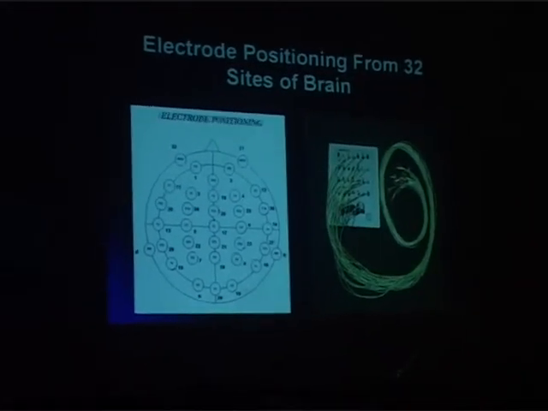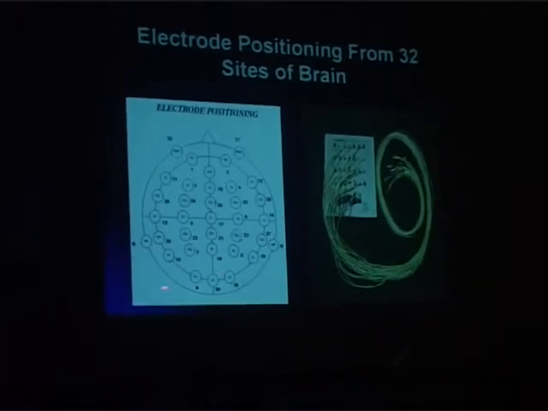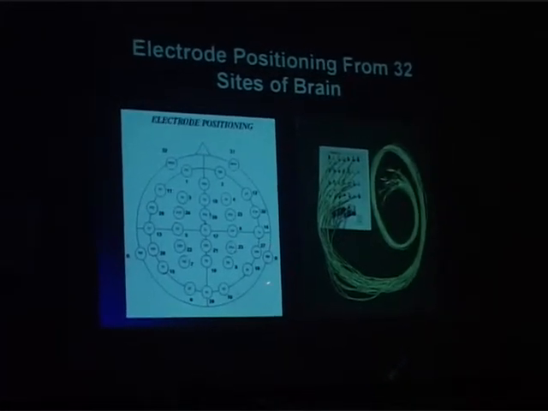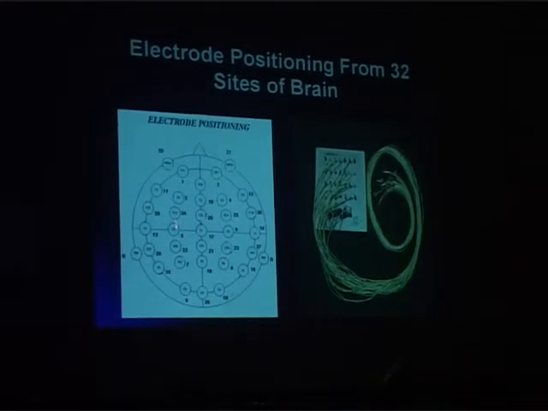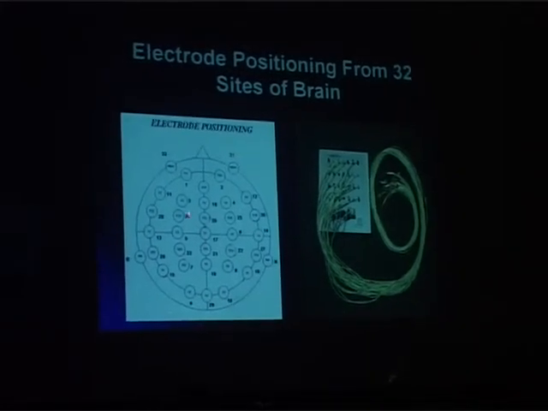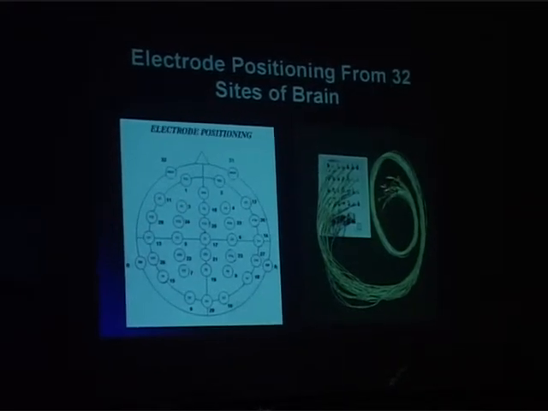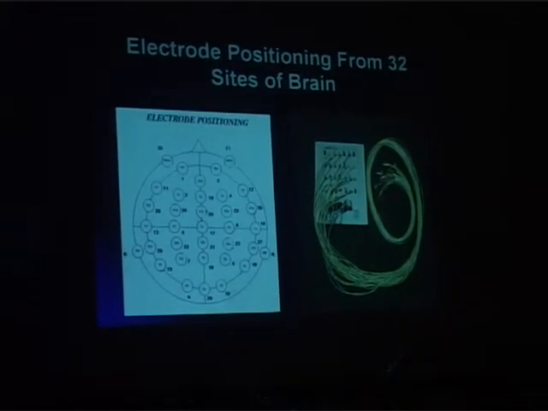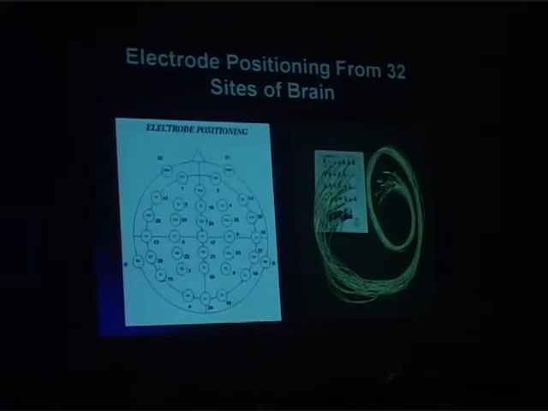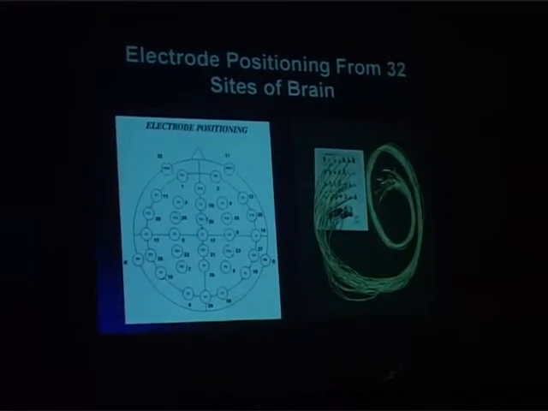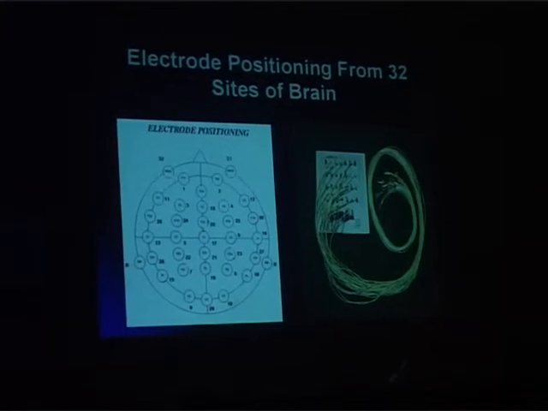And these 32 regions are selected because this is the region where the visual aspects of the memory are stored, and these are the positions where the auditory aspect is stored, and this is the position where the somatosensory memory is stored. So 32 different sites of the brain, according to the international 10-20 system, are selected for positioning the electrodes.